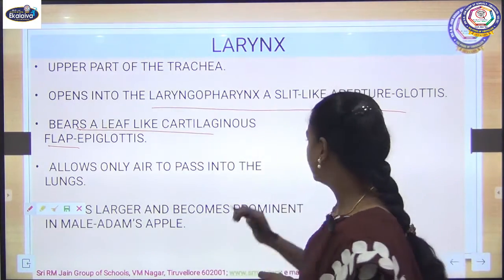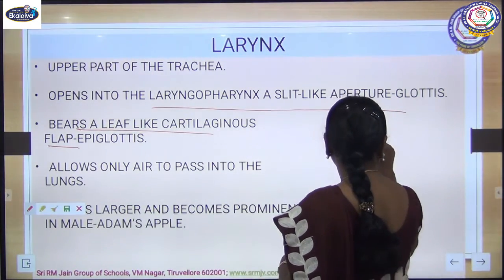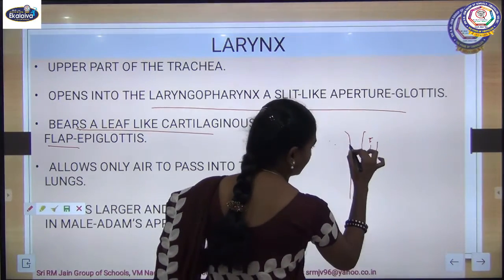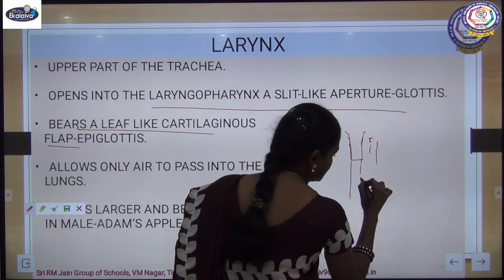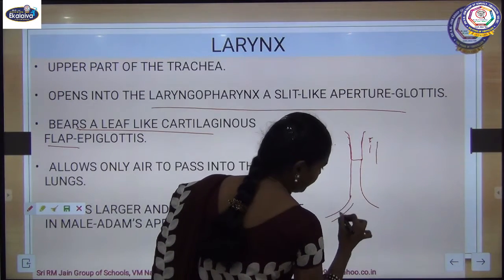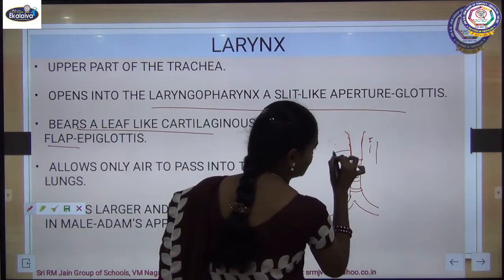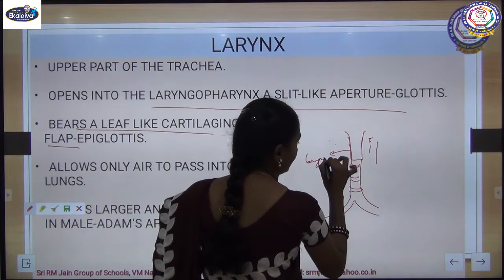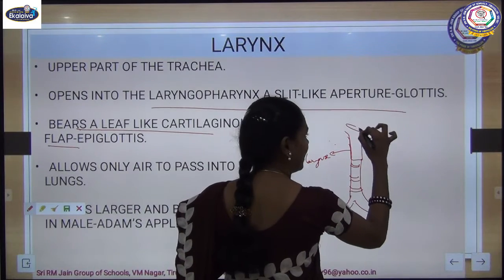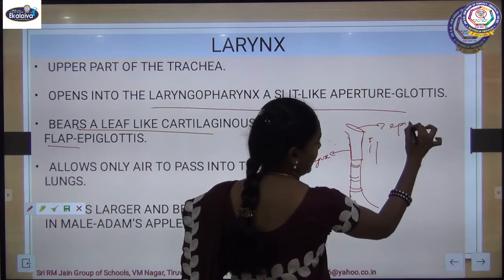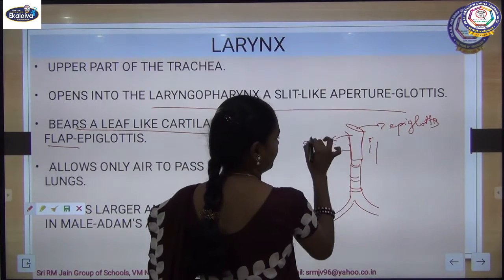For example, if this is our larynx, and this continues into our trachea, in this place there is a flap like structure which we call the epiglottis, and this opening we call the glottis.